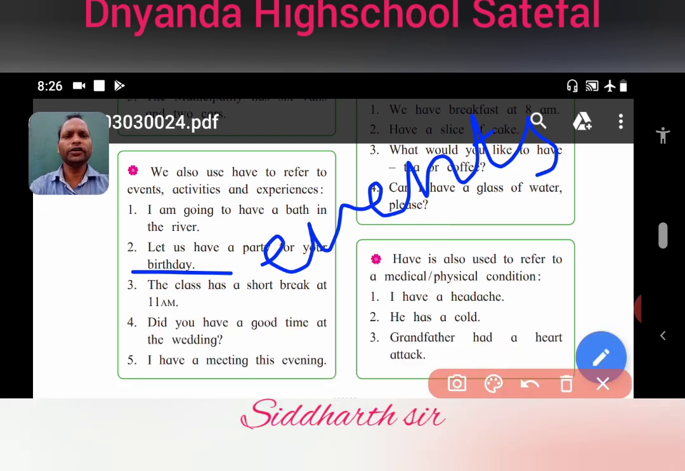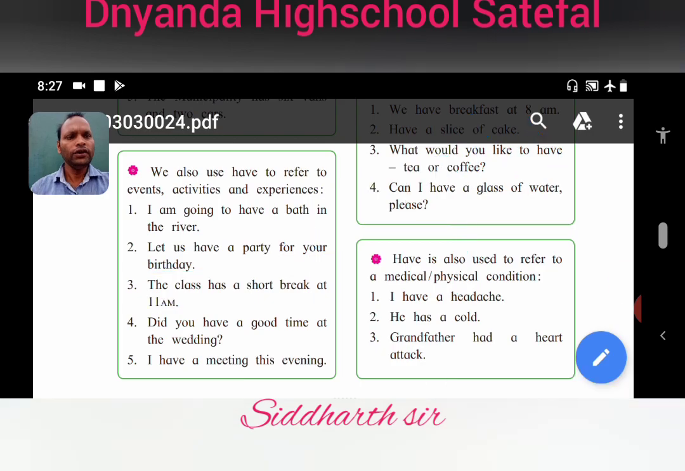In the third sentence also, the class has a short break at 11. Here also it shows an event, isn't it? Number four sentence, did you have a good time at the wedding? Here also it shows an event. I have a meeting this evening. Yes, events are also shown there. So we realize that we use have for showing events, activities and experiences. Okay, next we